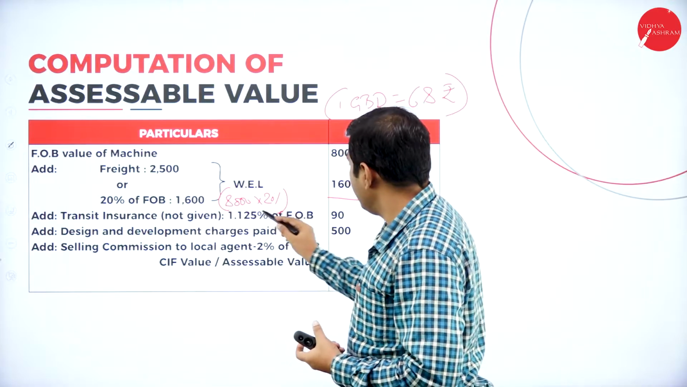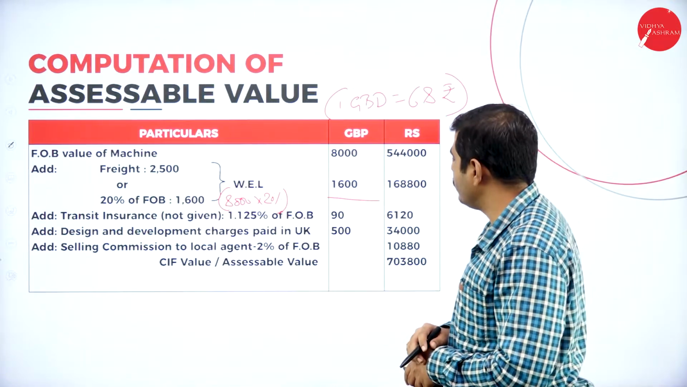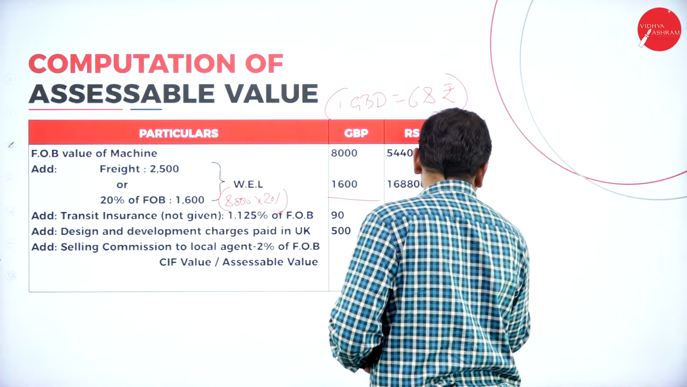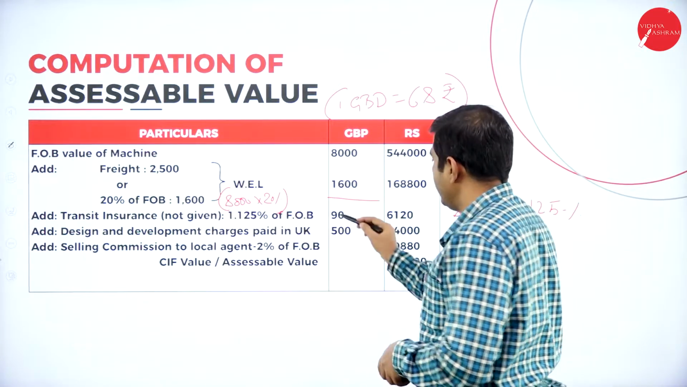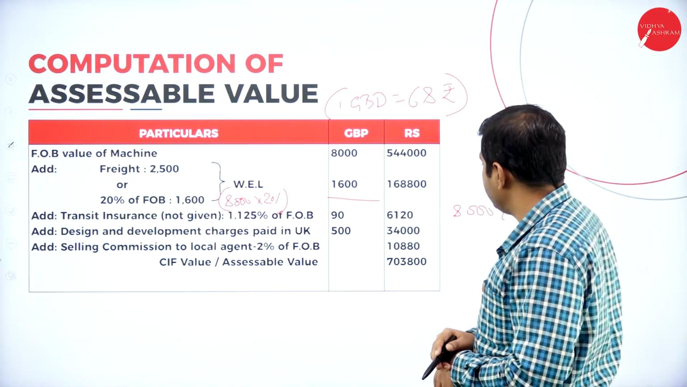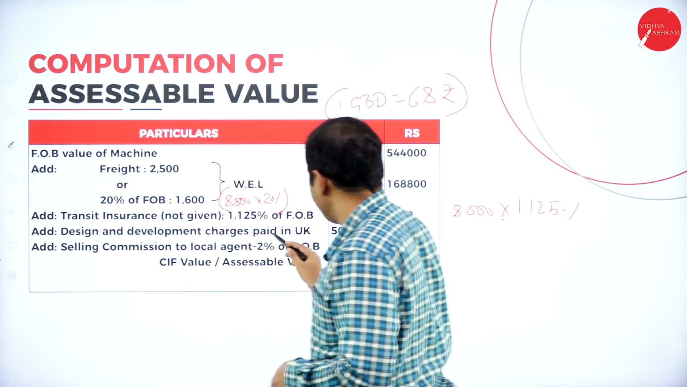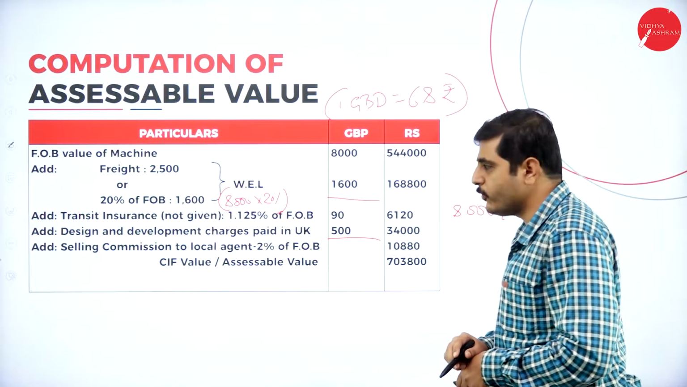Again, add insurance charges when they are not given. So we should take 1.125% of the FOB value. FOB is 8,000 into 1.125%, so you get 90 GBP. If you convert this to Indian rupees, it will become 6,120 rupees. Again, design and development charges paid in UK are 500 GBP. Convert to Indian rupees, it will become 34,000.